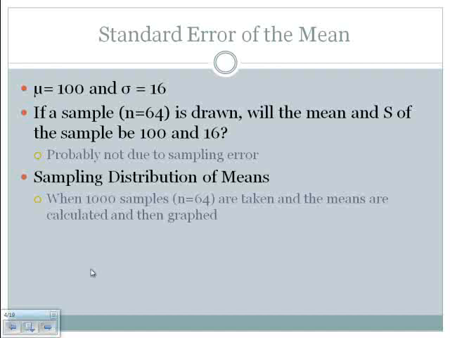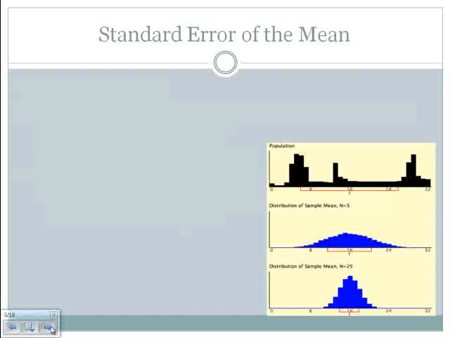So a sampling distribution of means is when you take a large number of samples, and in this case I picked 64, and that's kind of important. You'll see that in a minute. So when 1,000 samples are taken and the means of each of those samples are calculated and then graphed into a frequency distribution, that is called a sampling distribution of means.